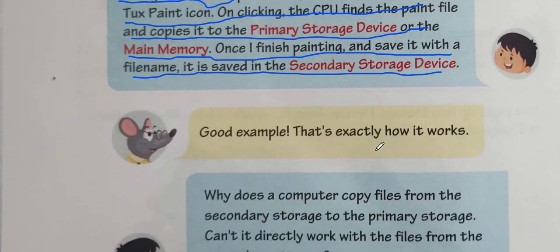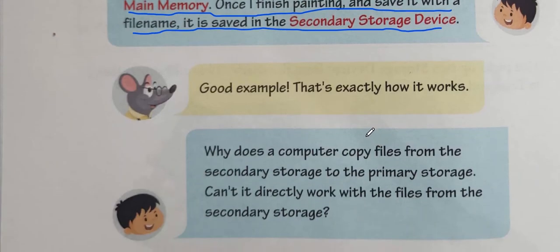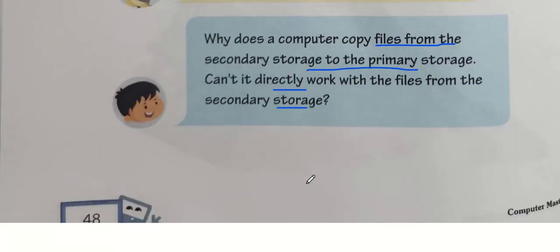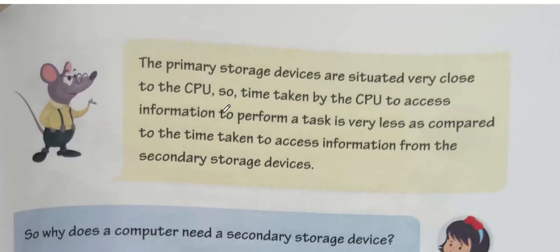Then Moz says, good example. That's exactly how it works. Then Tejas asks, why does a computer copy files from the secondary storage to the primary storage? Can't it directly work with the files from the secondary storage? Next page. Most primary storage devices are situated very close to the CPU. So the time taken by the CPU to access the information to perform a task is very less as compared to the time taken to access the information from the secondary storage device.